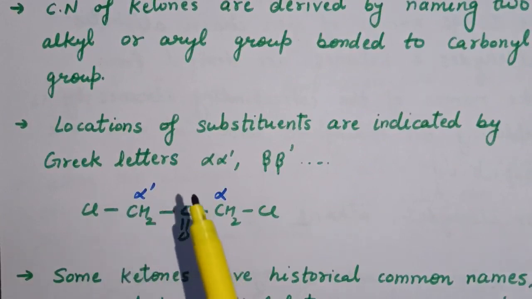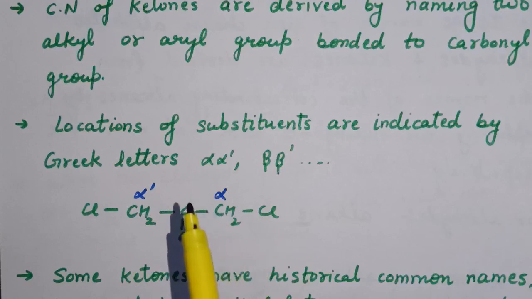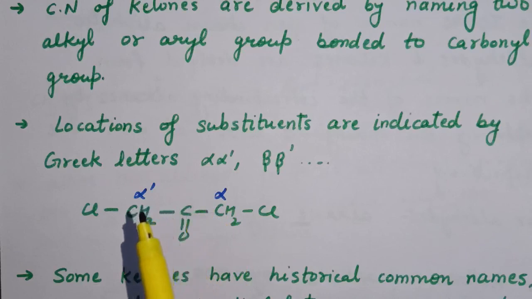Now here this carbonyl group is attached to two R groups. Now this is ketone. So the carbon which is attached to this carbonyl group is named as alpha, and this carbon is named as alpha dash.